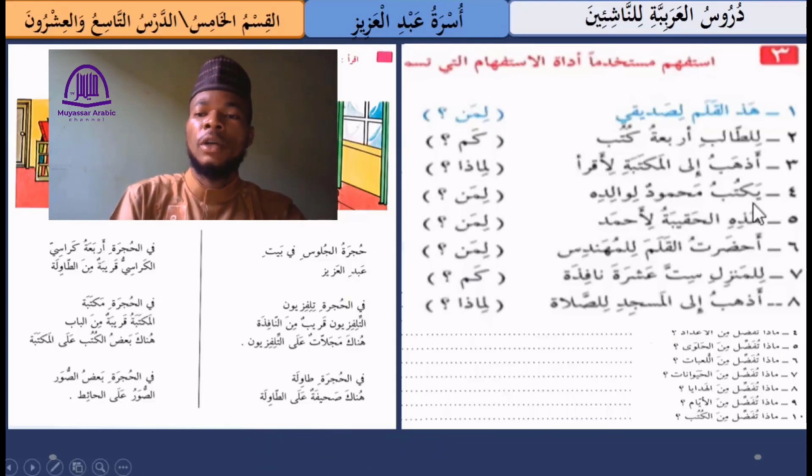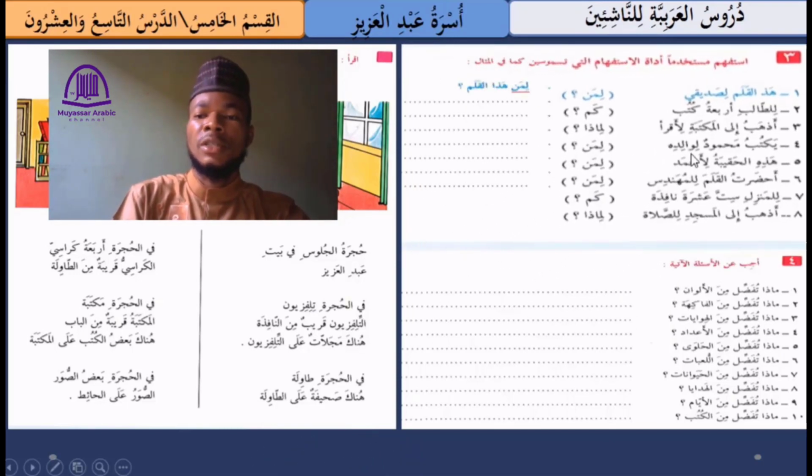So number 4 we have يكتب محمود لوالده. This means Mahmoud is writing for his father. So here we have liman, that is for whom. So in this case we are going to say liman yaktubu mahmudun. For whom is Mahmud writing? So this is how we are going to complete this exercise.